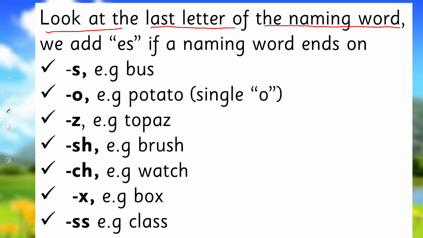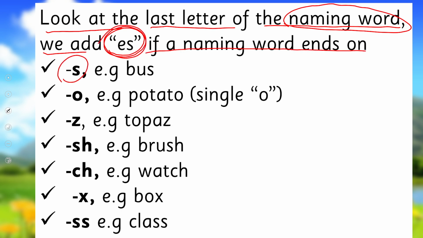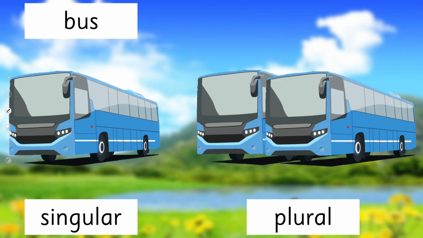So the next rule is, now before using this rule, what you have to do, look at the last letter of the naming word, means look at the last letter of the noun and add es. When you will add es, if a naming word ends on s, o, z, sh, ch, x and double s, right? And their examples are bus.